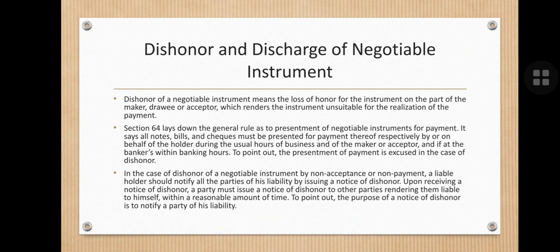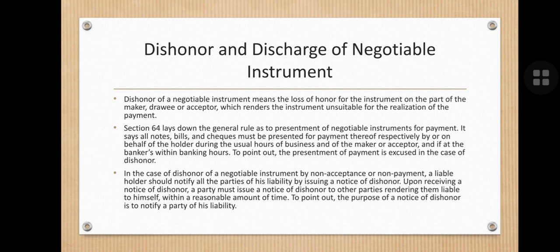If any of these parties, the maker, the drawee or the acceptor, is unable to pay, then the negotiable instrument is termed as dishonored.